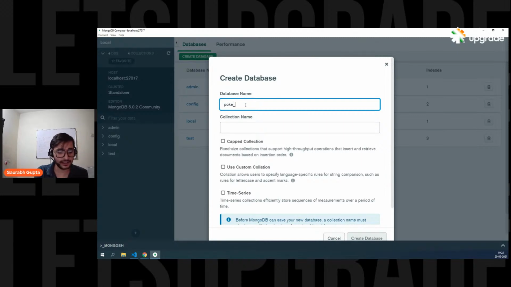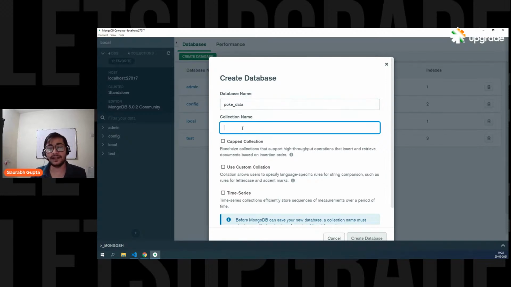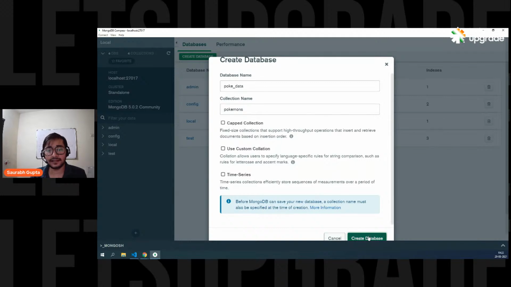You can call it anything. Let me call it Poke underscore data. Then I want to create a collection in which I'm going to store all my Pokemons, so I'm going to name it Pokemons. Poke data is my database name, and inside that, I have one collection that is Pokemons. And then simply hit create database.